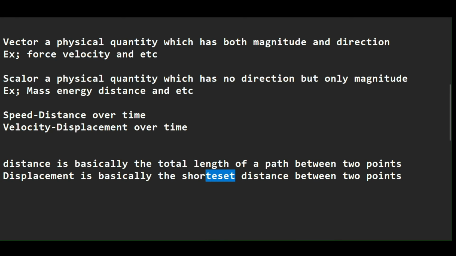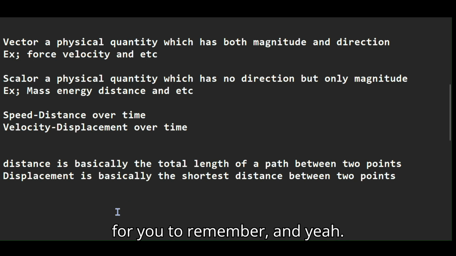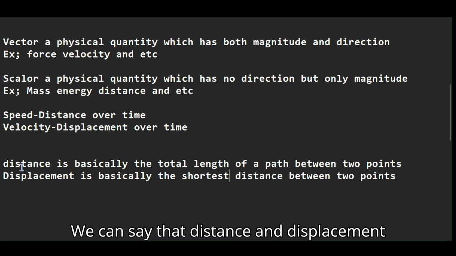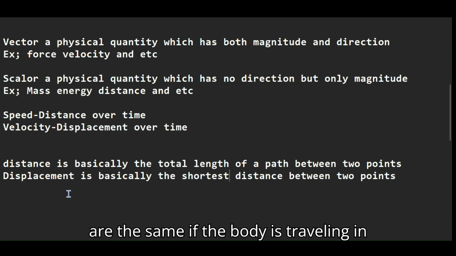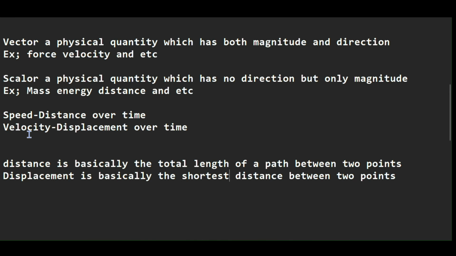So we can say that distance is the total length of a path between 2 points, and displacement is the shortest distance between 2 points. This is really important for you to remember. Distance and displacement are the same if the body is traveling in a straight line, and it's the same for speed and velocity.